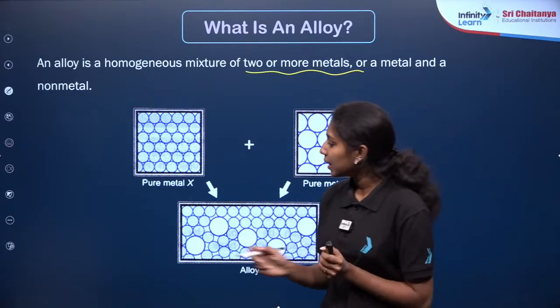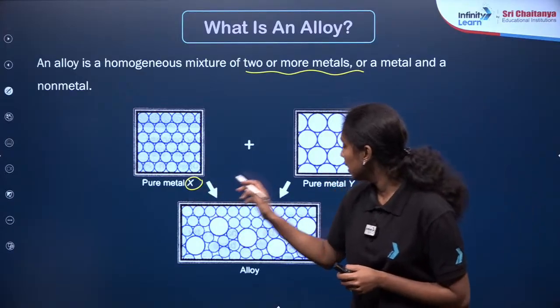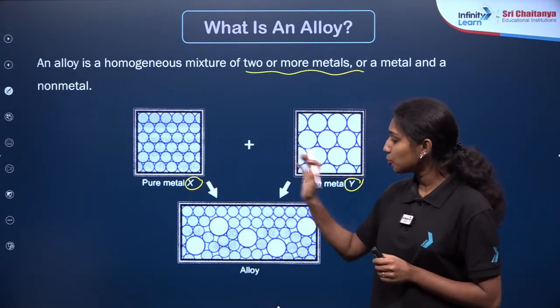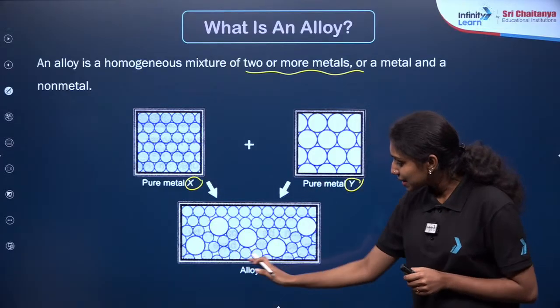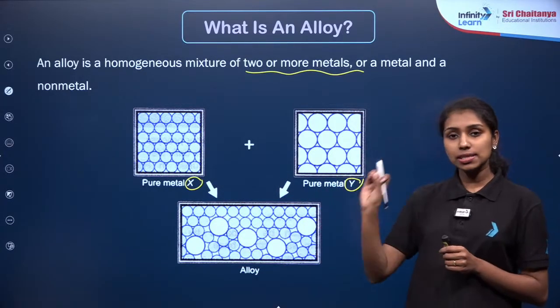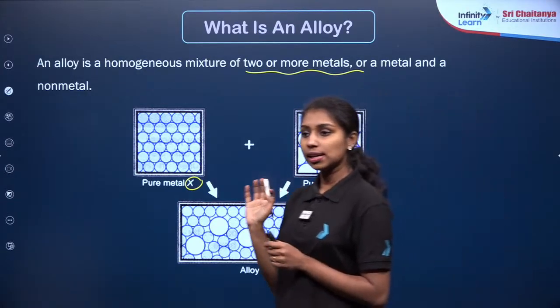So what you are observing here, this is our pure metal X, right? Pure metal X, which is in the smaller size, and this is our pure metal Y. If I am mixing these two pure metals X and Y, I am getting an alloy that is a homogeneous mixture of these two pure metals. So this is the definition or the diagrammatic representation of an alloy. Is that clear?